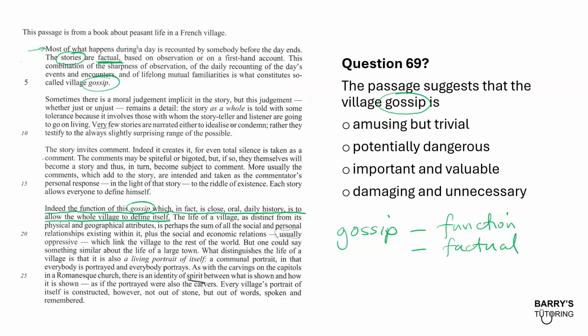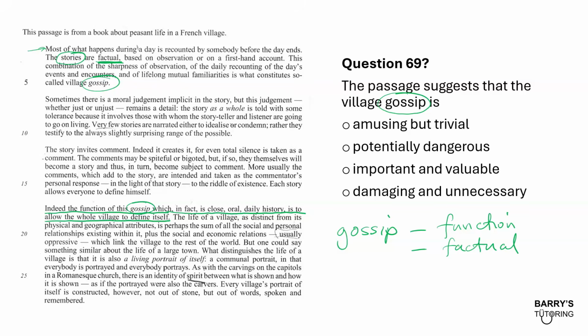It's really important to understand that when we're doing Section 1 as well as Section 3 questions, we don't try to bring our own assumptions into this. When I think about gossip, I think about things that are a bit unnecessary, a little bit unfactual, very, what do you say, subjective. But the text is suggesting words like factual and function, which is a bit different to what I would expect even.